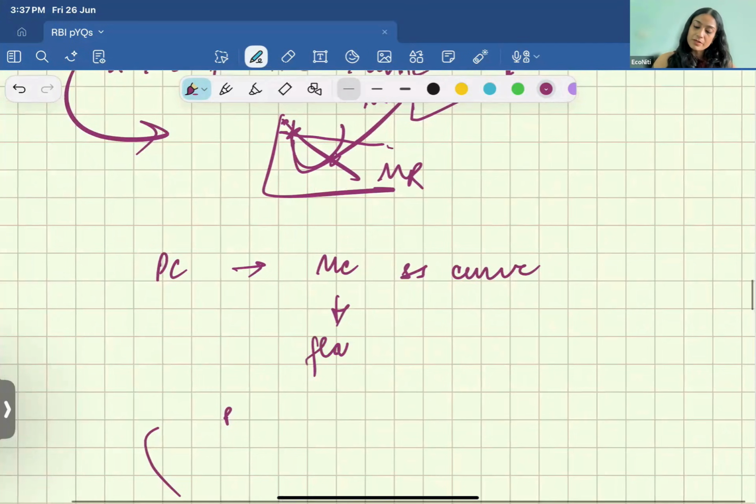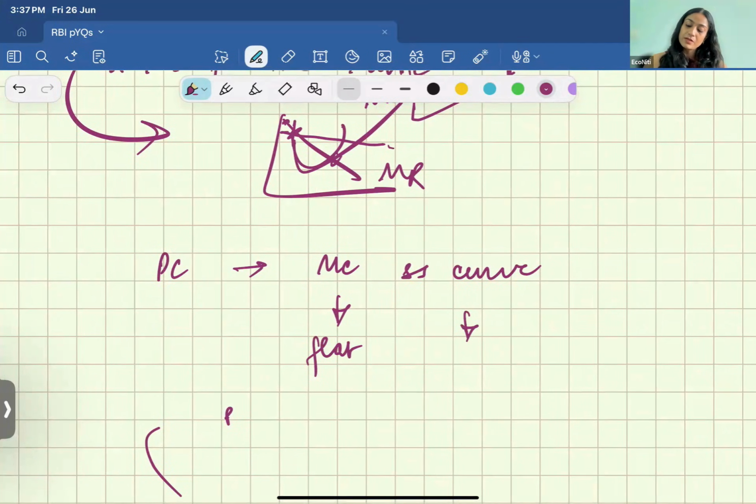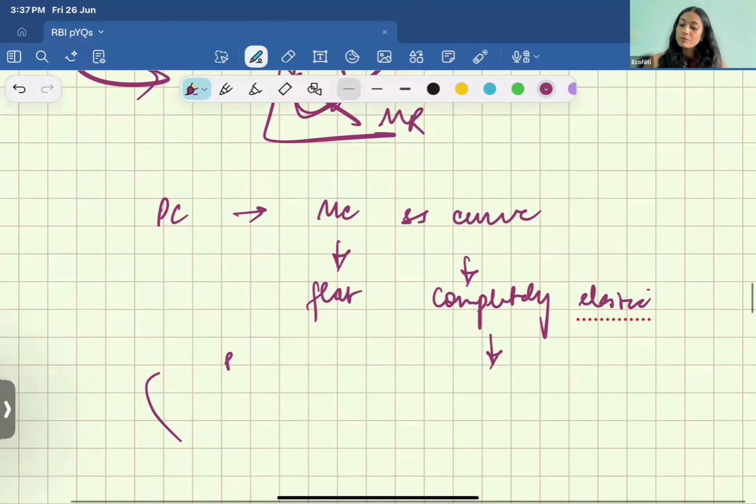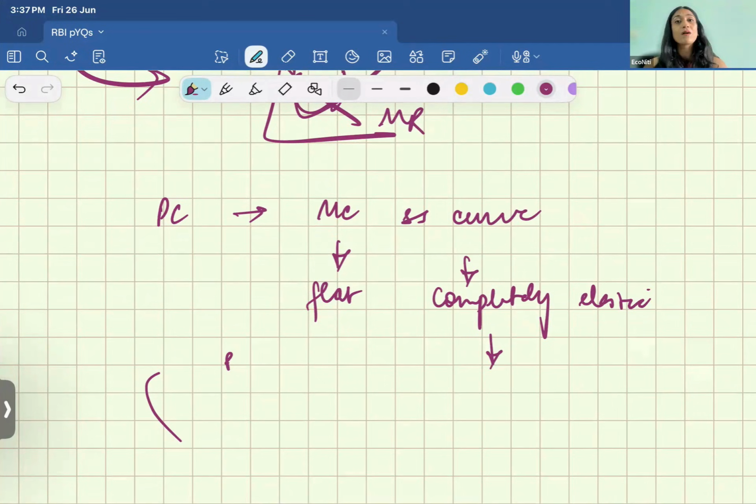So when the MC curve is flat, your supply curve is completely elastic, right? Which means that if you impose any tax on this supply curve, your tax burden will be 0, right?